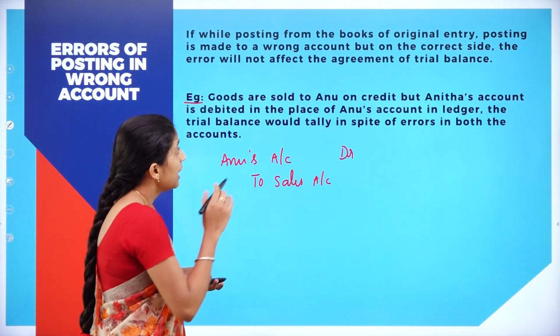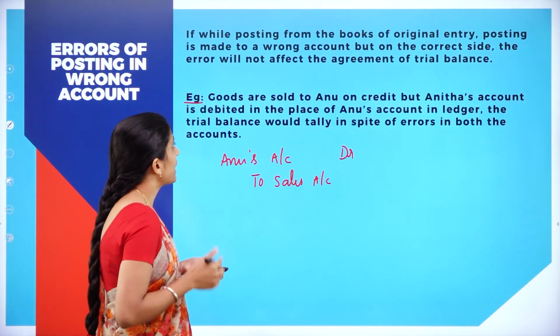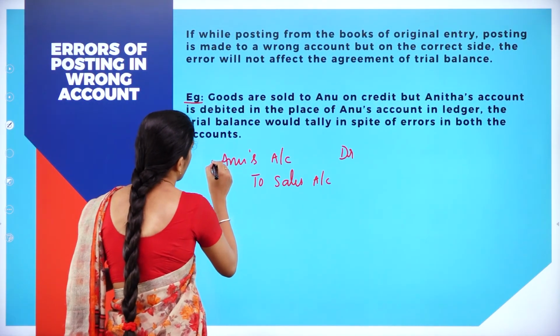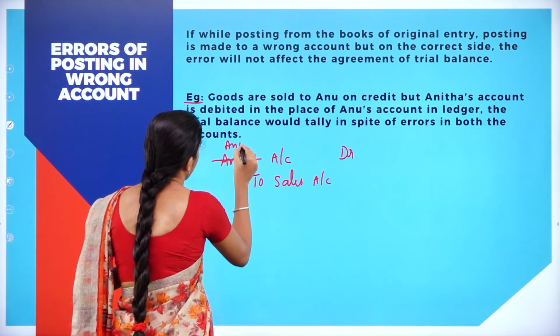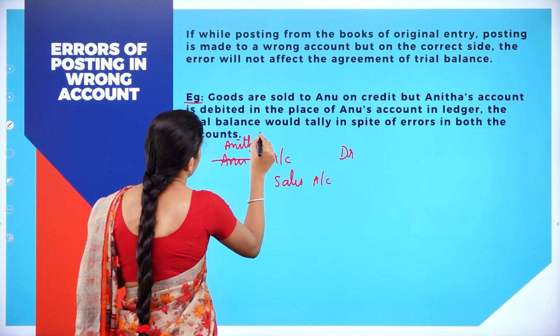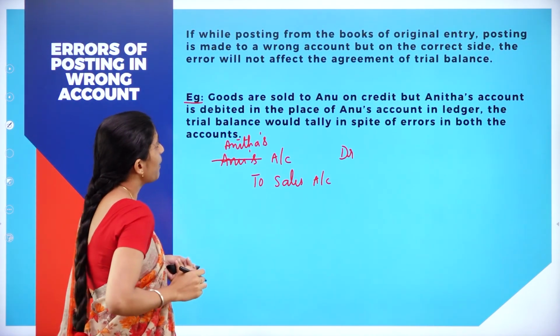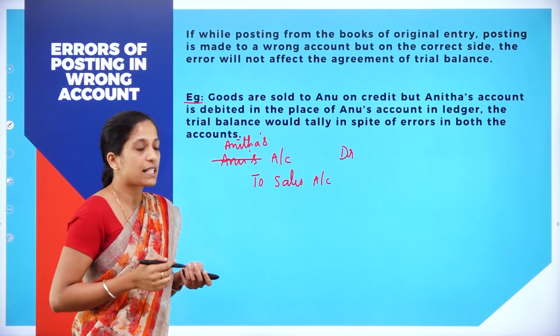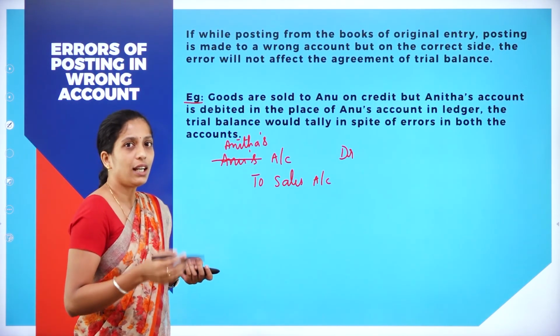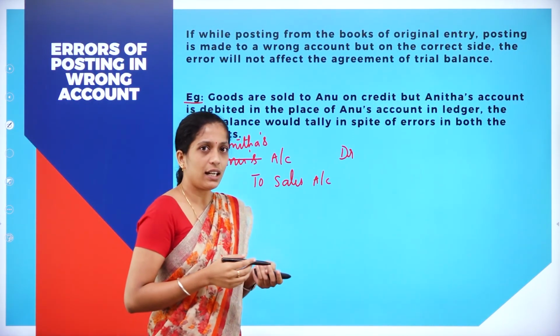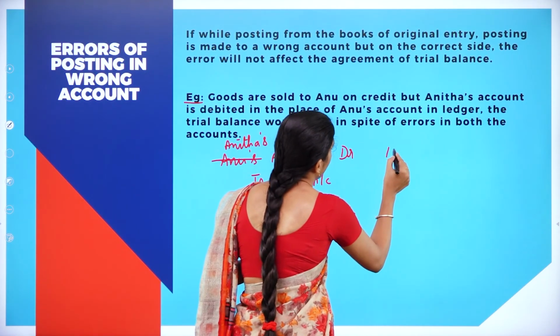But what they have done is Anita's account is debited in place of Anu's account. So instead of Anu, Anita's account has been debited in the ledger. The trial balance would tally in spite of errors in both the accounts. For example, the amount would be 10,000.